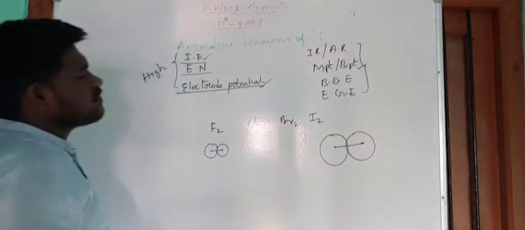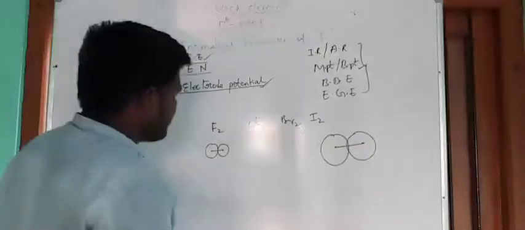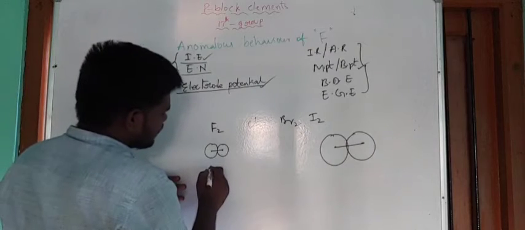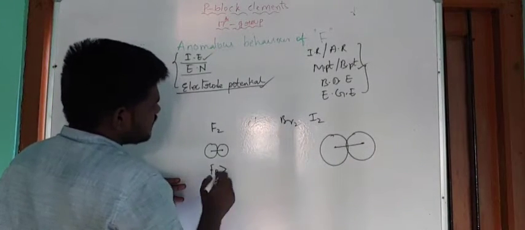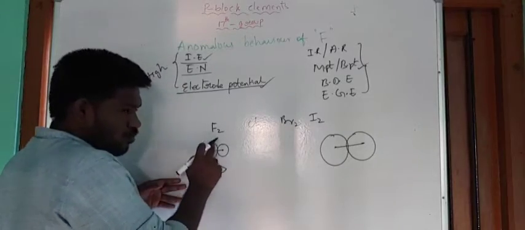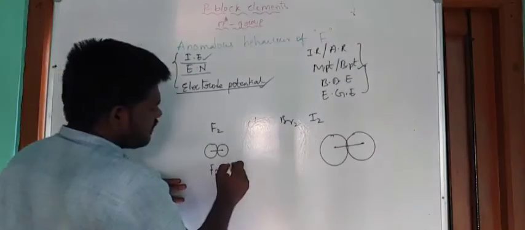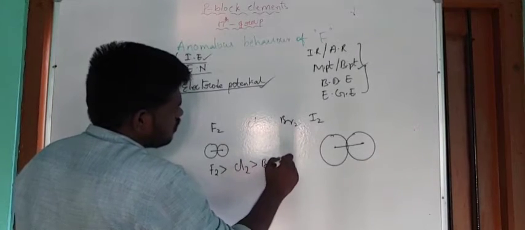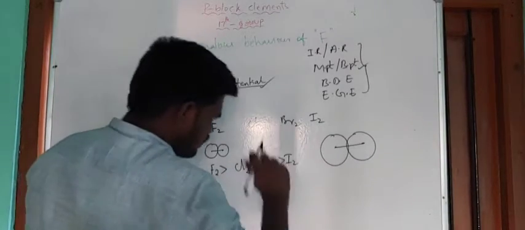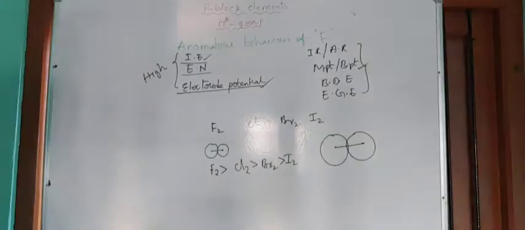Bond length increases, bond dissociation energy decreases. So we can write the expected order here. F2 contains more bond dissociation energy, meaning more energy is needed to break this bond, than Cl2 and Br2, followed by I2. This is the expected order.